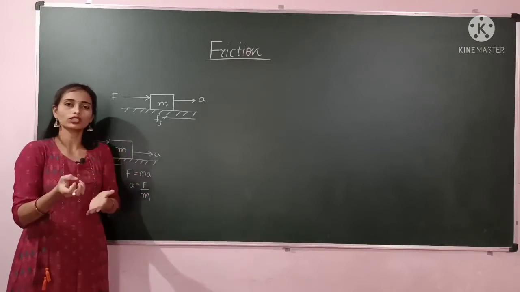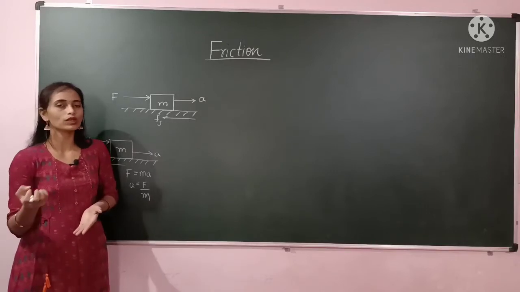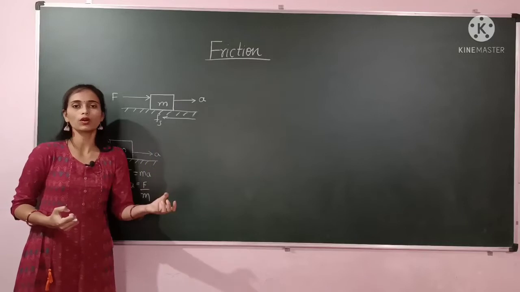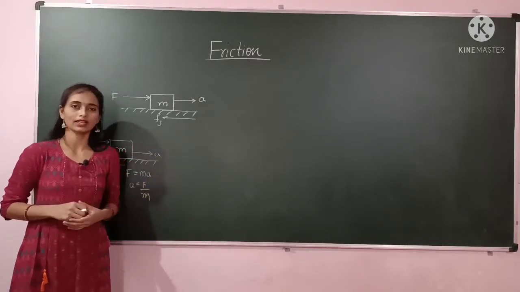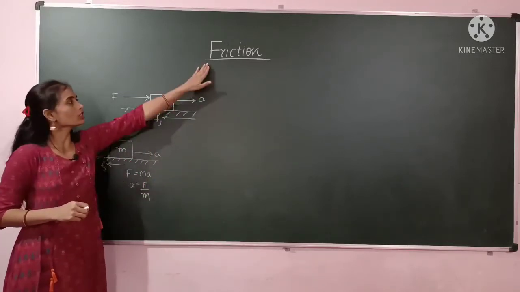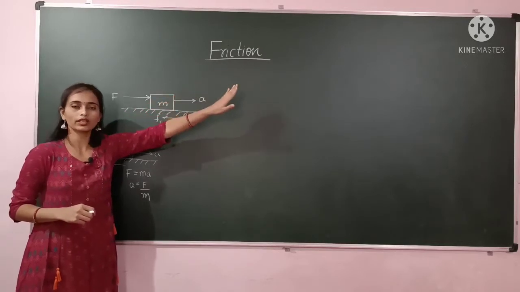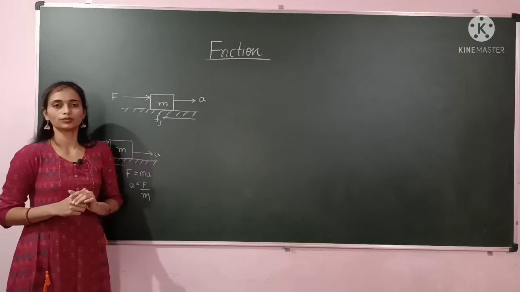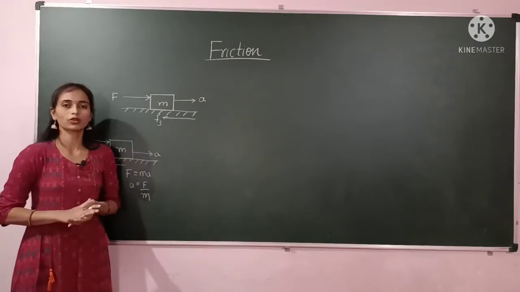So when the friction is acting on the rest body, we will call it static friction. When the friction is acting on the moving object, then we will call it kinetic friction. So friction is basically divided into two categories: one is static friction and another one is kinetic friction. In detail we will study all those things.